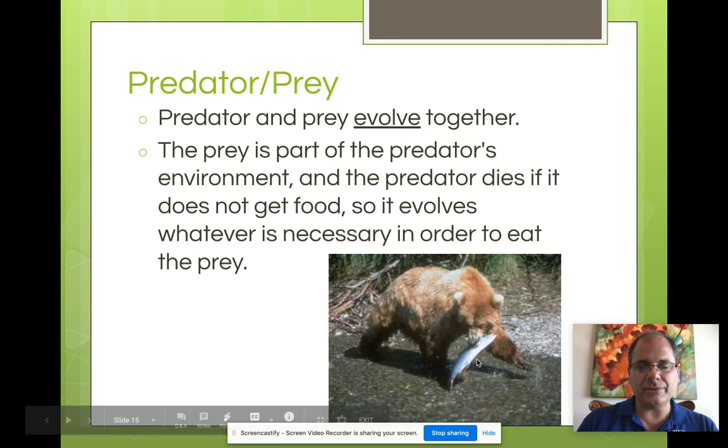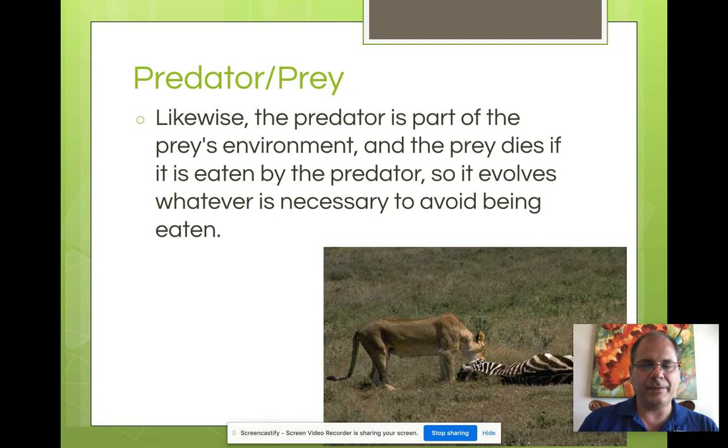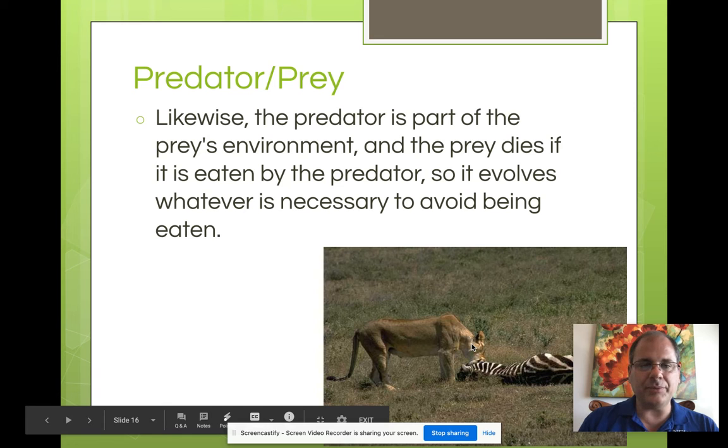So here we have predator and prey, very important to the ecosystem. The bear is a predator and the fish is the prey. Here we have a lion as a predator, and the zebra is the prey.